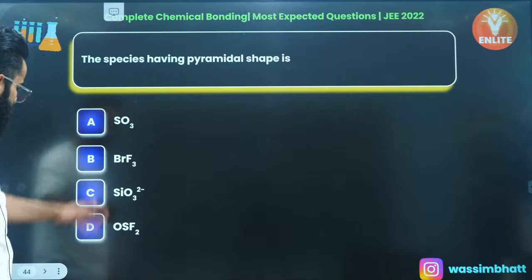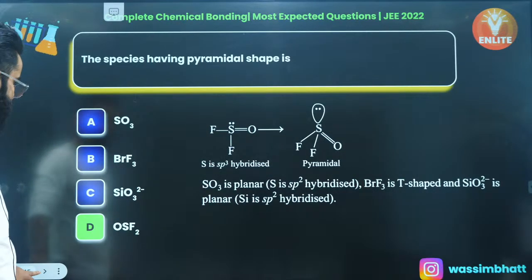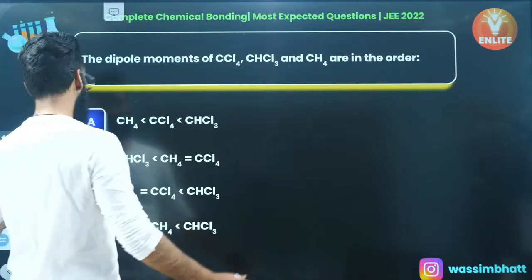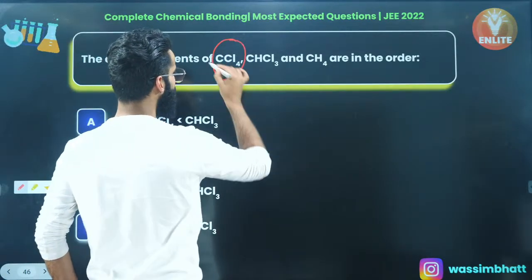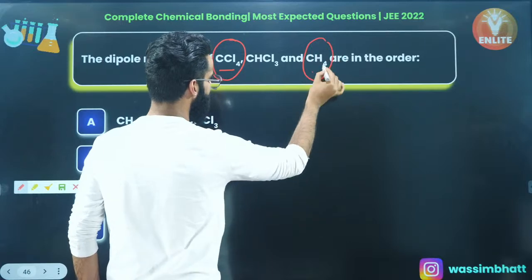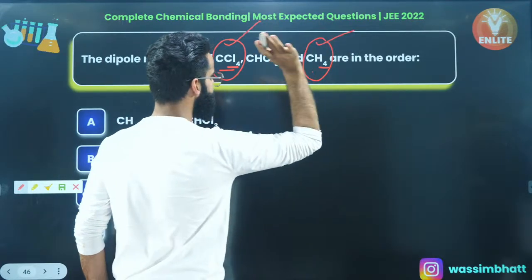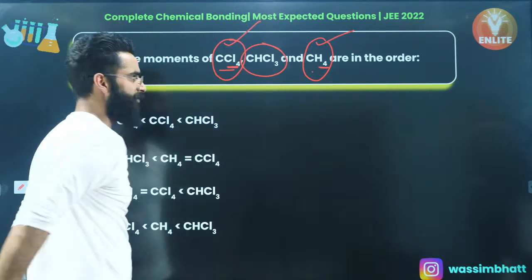Well, you can check the rest of it. They are not going to be the pyramidal ones. Okay, the dipole moment. See, guys, the order of dipole moment. Let me tell you, this CCl4 tetrahedral, CH4 tetrahedral, all the same terminal atoms, so they'll be having net dipole moment 0. And this one, it won't be having net dipole moment 0, right?